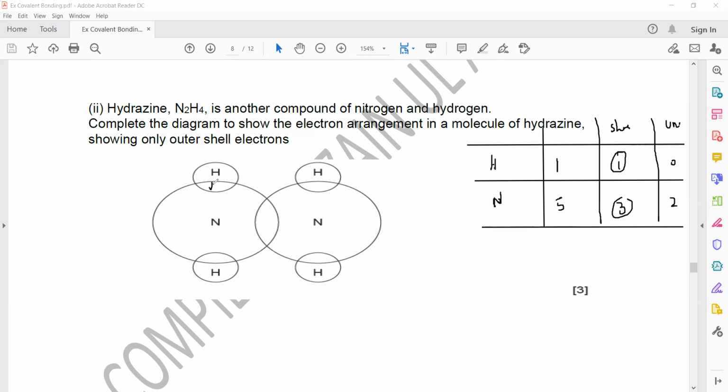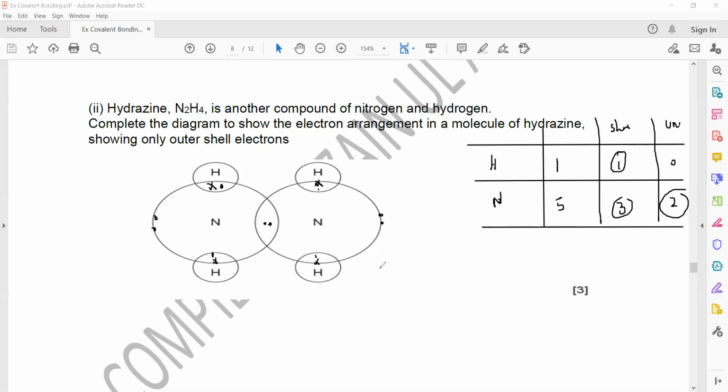If hydrogen shares 1, nitrogen shares 1 from that side. Hydrogen shares 1, nitrogen shares 1, and hydrogen shares 1, nitrogen shares 1. So sharing of hydrogen is finished. About the nitrogen, nitrogen can share a maximum of 3, 2 of them are already shared, so the last one they will share with each other. And there are 2 unshared electrons, which you will draw for nitrogen. Is it clear? The structure of N2H4.